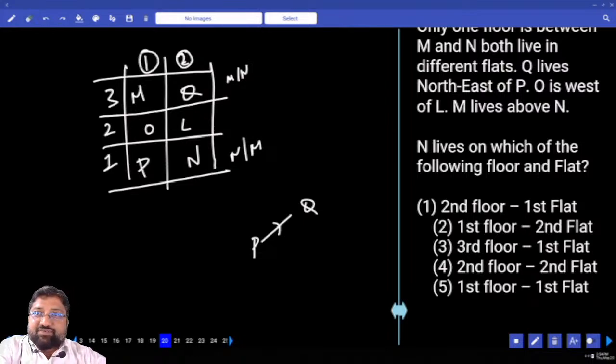The time that you save in solving questions here will go for quant. It will help us to solve more questions in quant. N lives on which of the following floor and flat? N lives in the first floor, second flat.